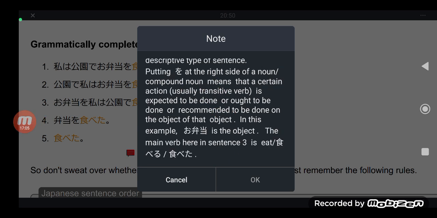In this example, obento is the direct object. The main verb in sentence number 3 is eat, taberu, or specifically tabeta, the past tense of taberu.